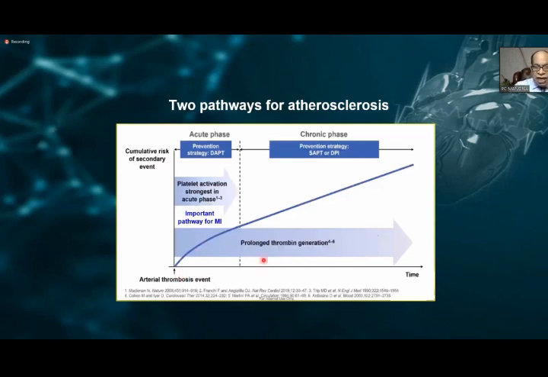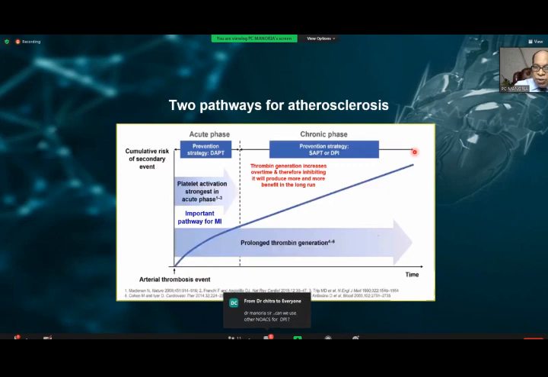But as you can see, after 1 year, the thrombin generation keeps on increasing. And therefore, inhibiting thrombin generation, which increases over time, will produce more and more benefit in the long run. So if you use an antithrombotic agent which decreases thrombin generation, the benefit is likely to increase over the years, because the more the risk, the more the benefit.